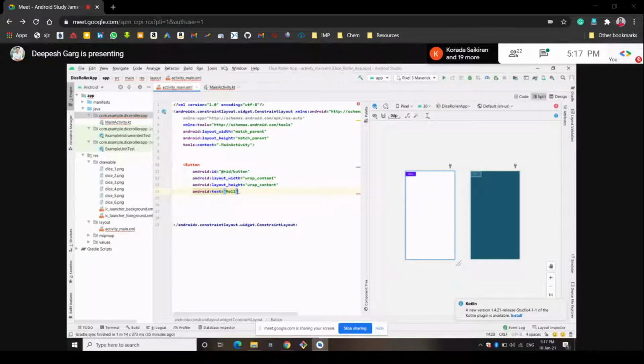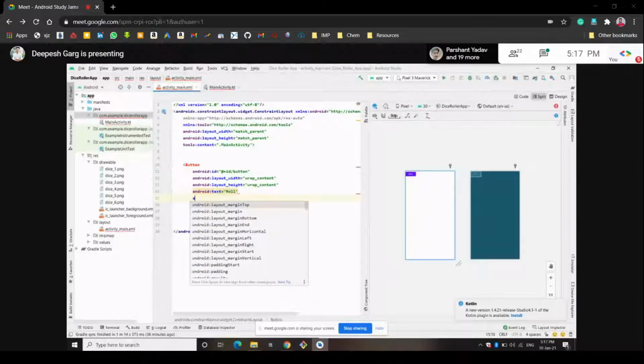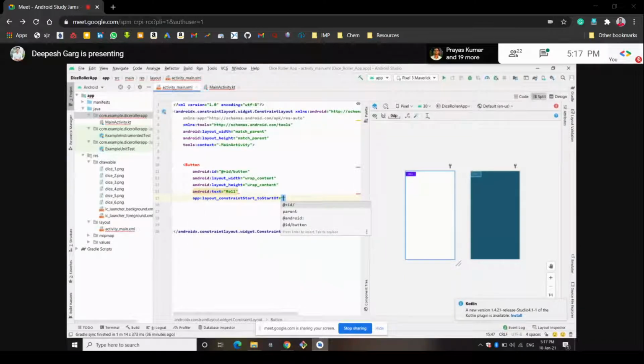Okay. Now we want to apply constraints, because the button is not fixed in the UI. So we want to get it fixed by applying constraints to it. How should we apply it? We will write some code here, app colon layout constraint. First of all, apply one constraint, start off. Meaning where it should start, the left side, since it has two sides, left side and right side.